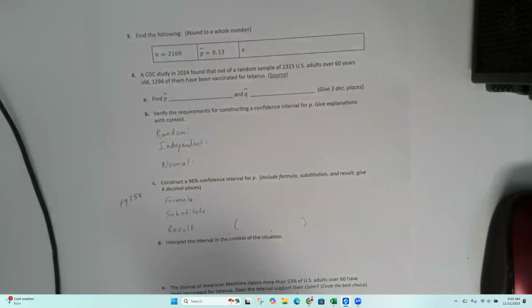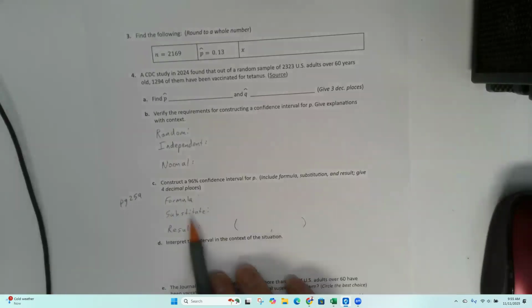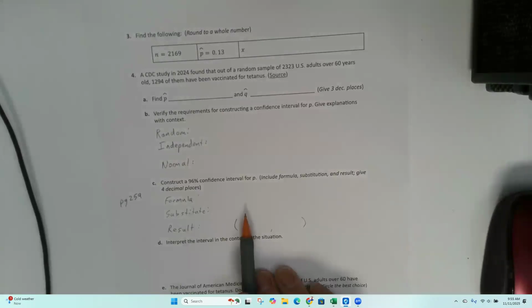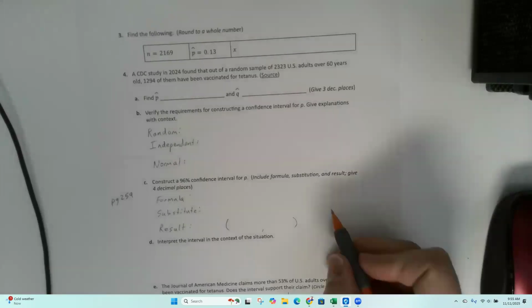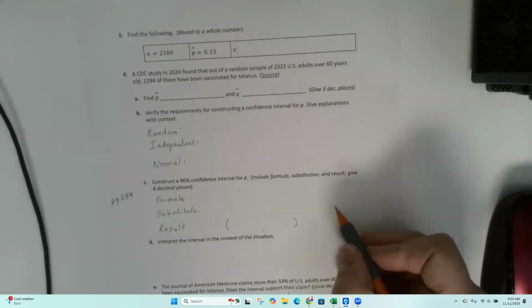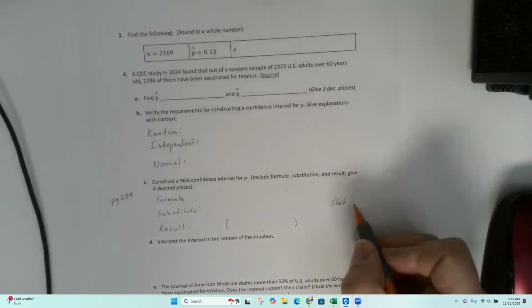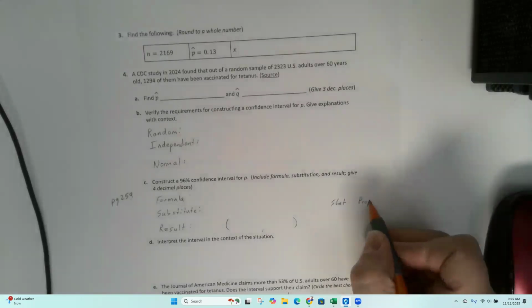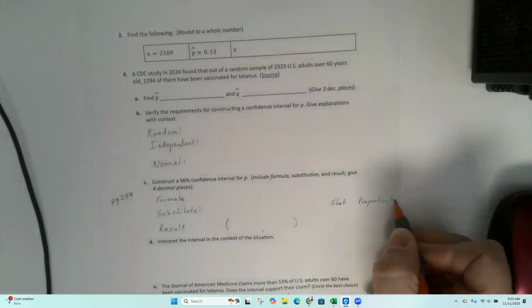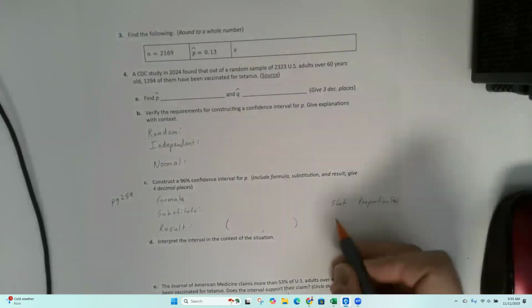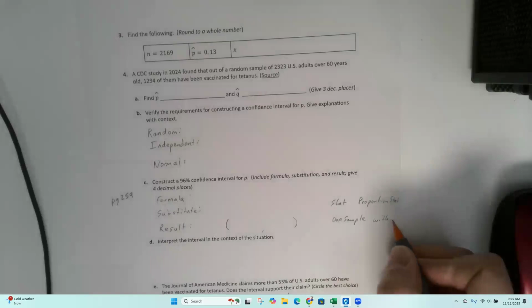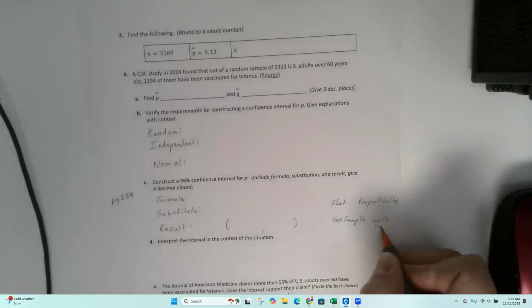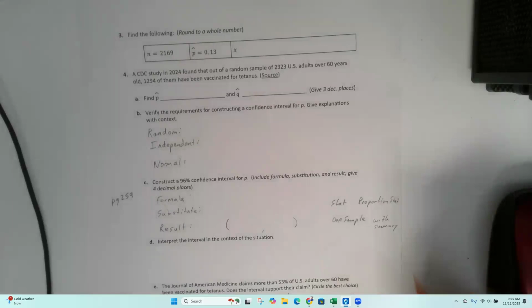When you do this calculation, you can either do the calculation in Desmos once you have your substitution, or you can do it in StatCrunch. To do it in StatCrunch, you would do stat, proportion stats, one sample, with summary. Okay.